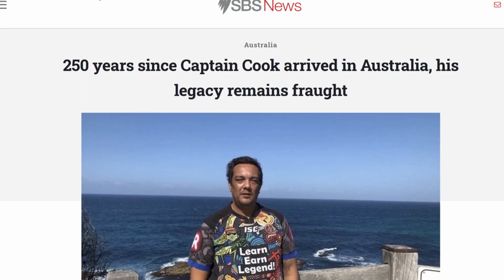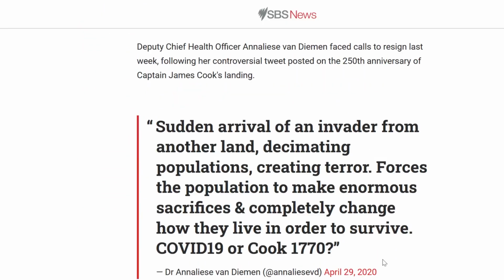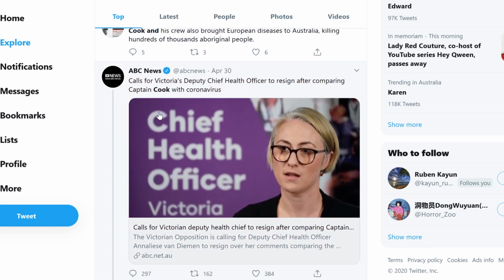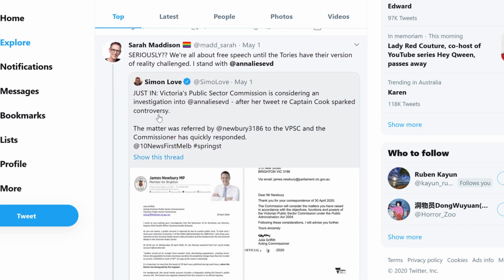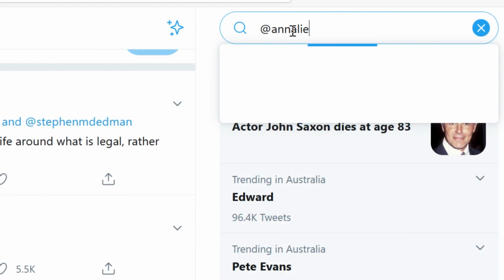In the context of a pandemic and the 250th anniversary of Cook's first footfall on the continent, a public official, health officer for the state of Victoria, was widely condemned and defended by others for likening one historical event, the onset of COVID-19, to the other, the destruction and disaster that began with Cook's arrival and claiming Australia for the British Empire. My search begins with the official's Twitter handle.